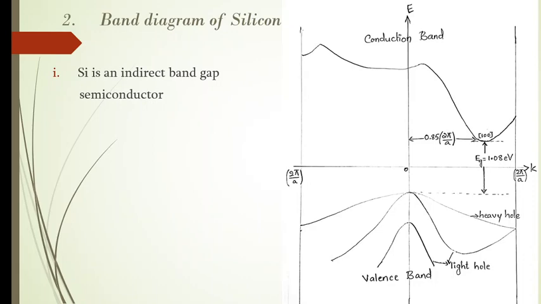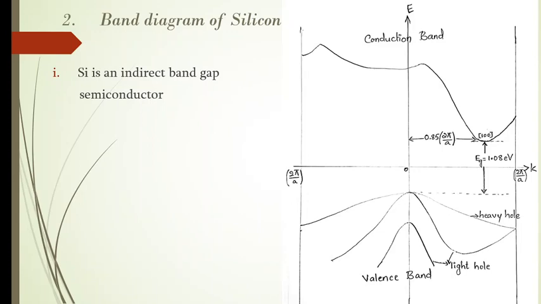So from the band diagram itself, we can say that silicon is an indirect band gap semiconductor. Here the top of the valence band is at K equals 0 and E is not equal to 0. It is a little bit below E equals 0. And the primary minima of the conduction band is on the right side of the valence band.